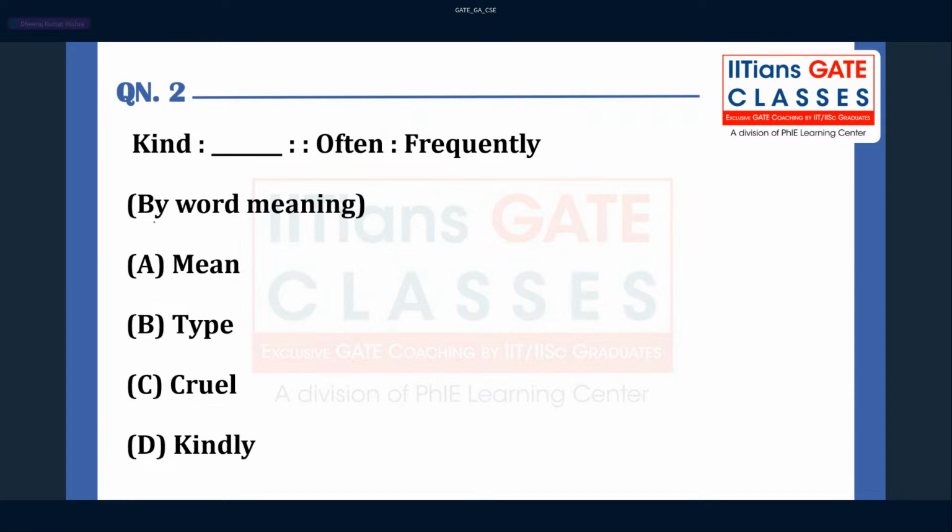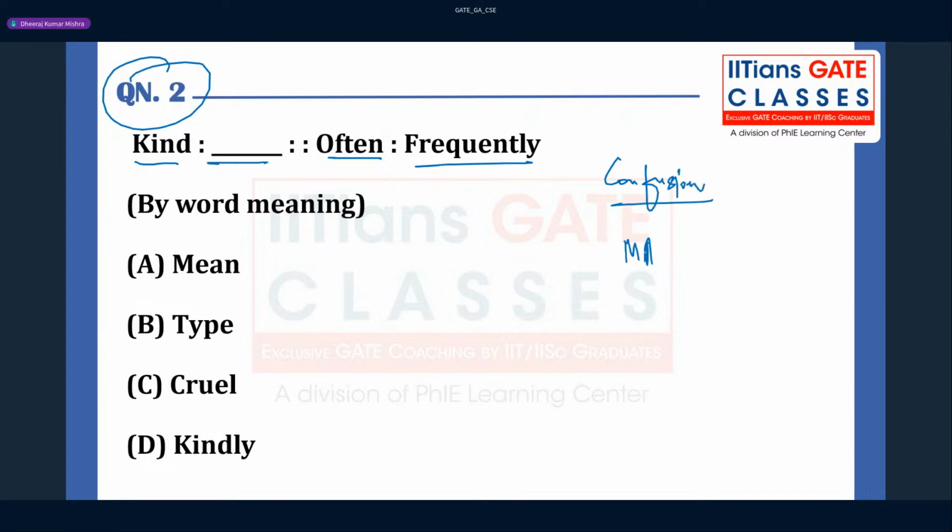Chalo. And question number 2, what they say this, kind dash to this and often dash to frequently, right? Basically here in this question there was a confusion also, right? Let me tell you, there was a confusion, and the gate has given everybody as MTA in this question. So kind means, you can say kind. According to this word, often is frequently, right? Here, kind can be kindly as well, right?